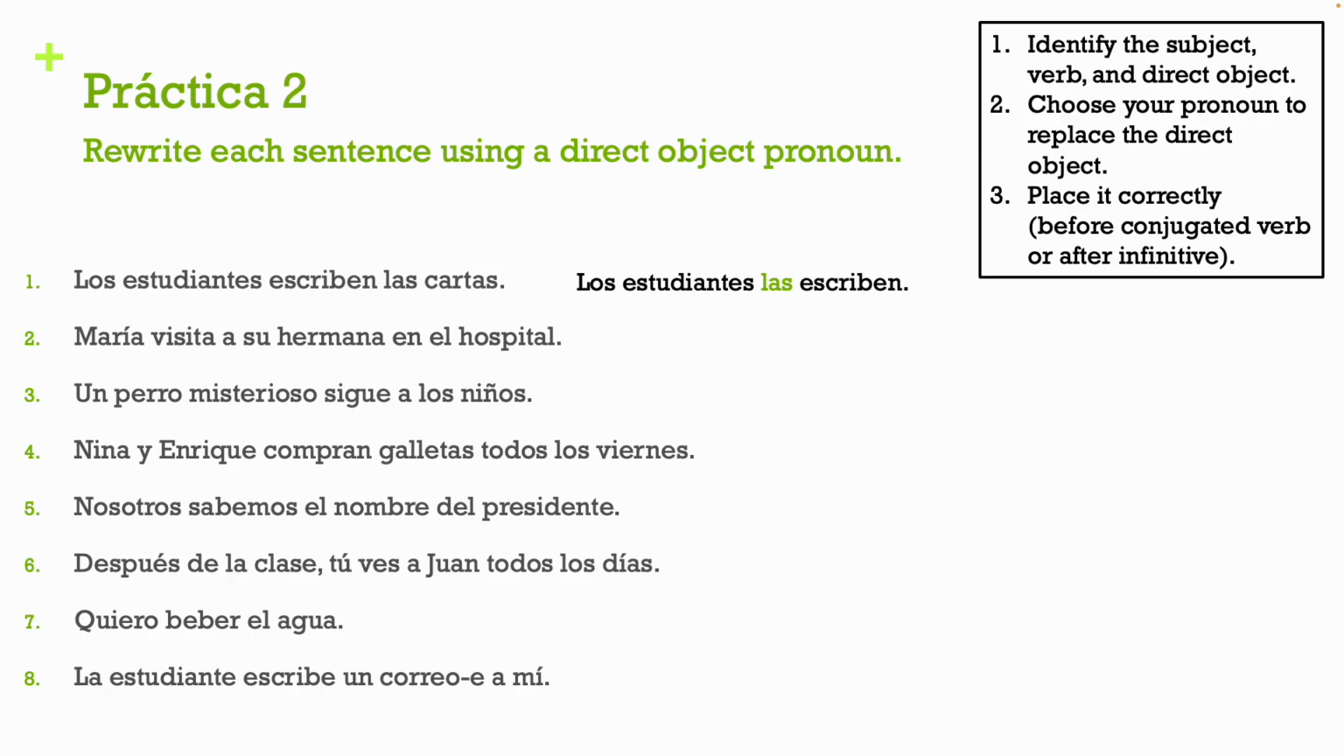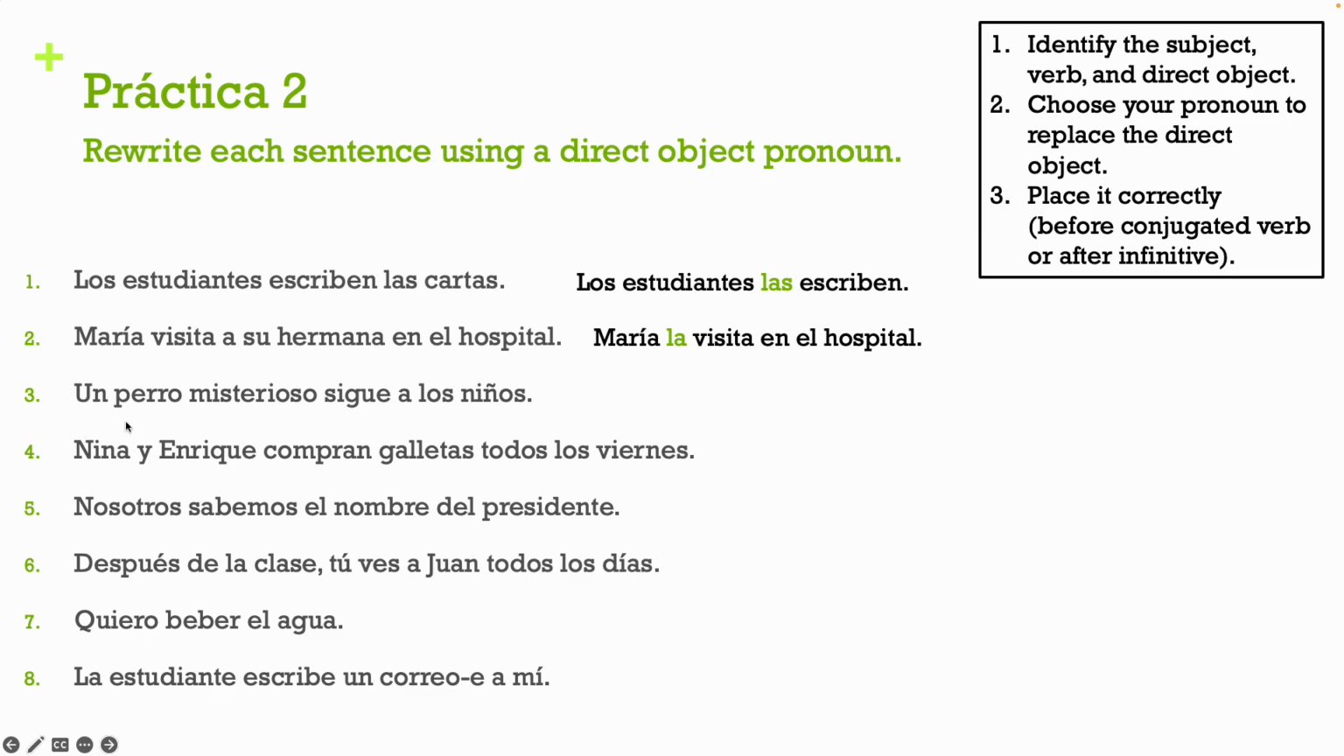Okay, so let's go over the rest of these. Número 2. María visita a su hermana en el hospital. Okay? Tenemos María la visita en el hospital. So, we already dissected this one earlier. María is our subject. Visita is our verb. Su hermana was our direct object. We know hermana is a feminine singular object. So we're going to replace that with the pronoun la, and we want to put it before our verb. So María visits her. And if you want to add in the hospital, en el hospital, you can. If you just wrote María la visita, that's great too.